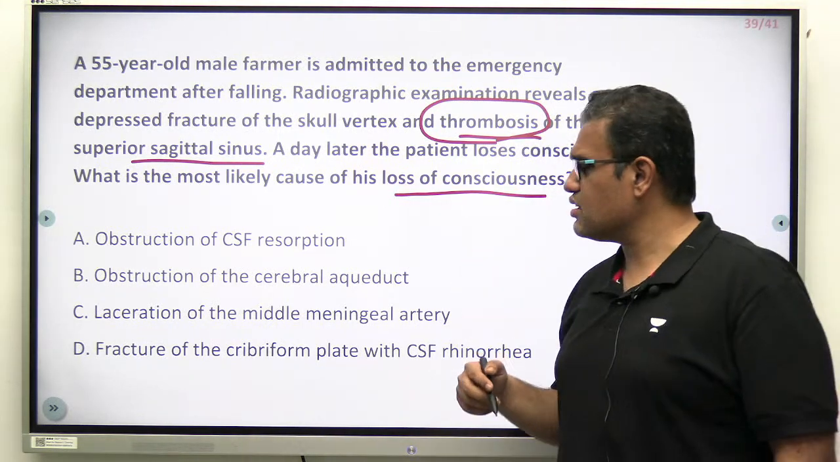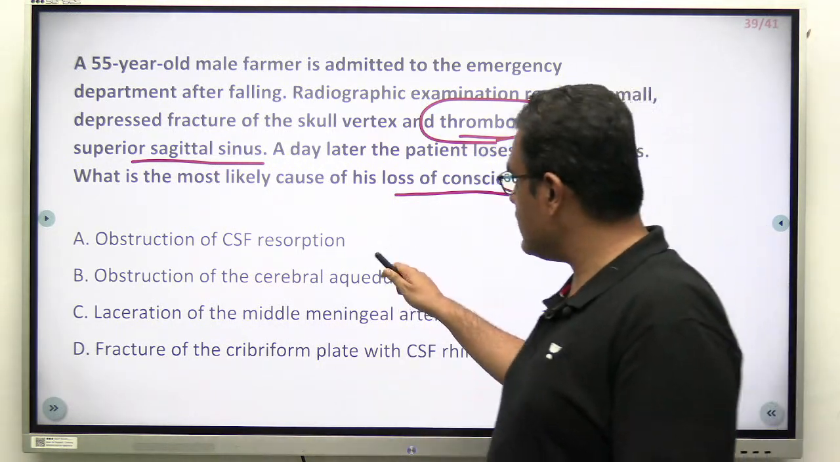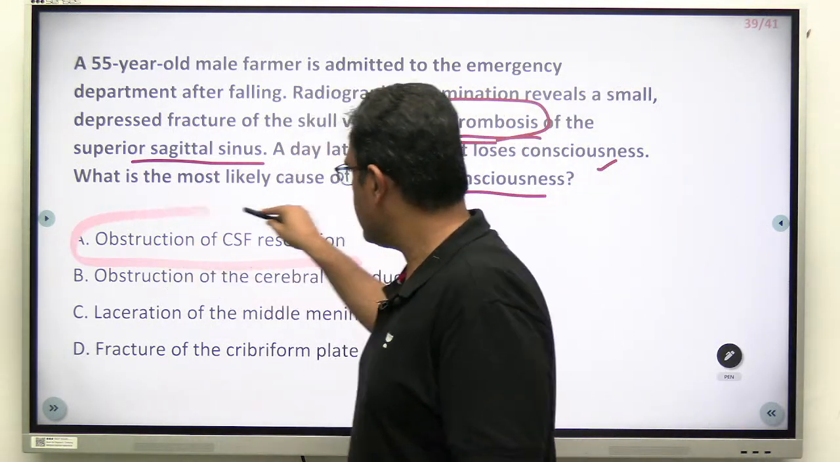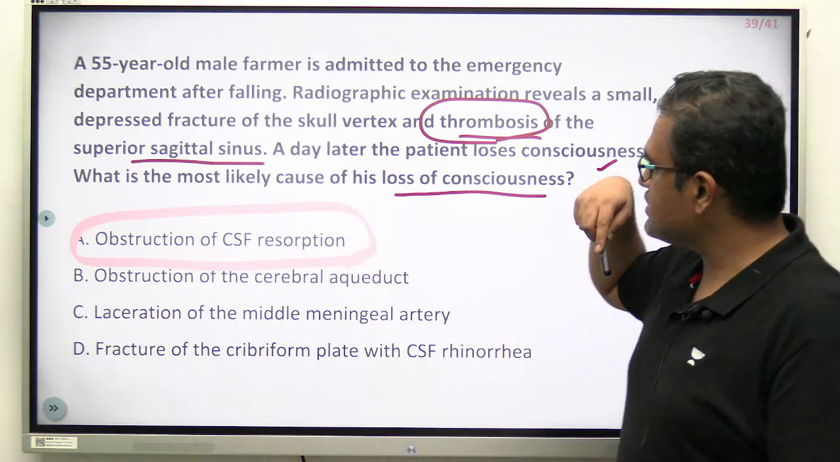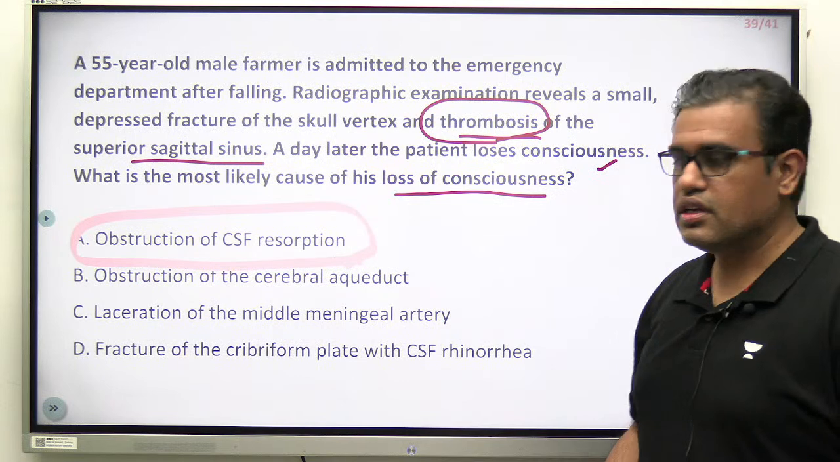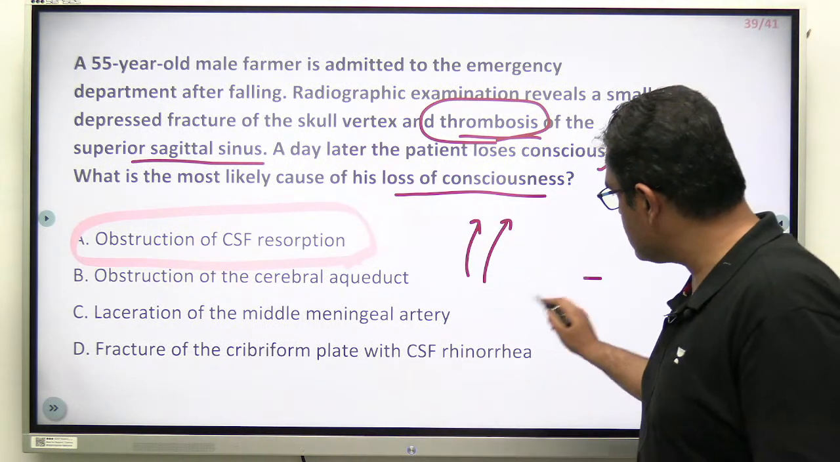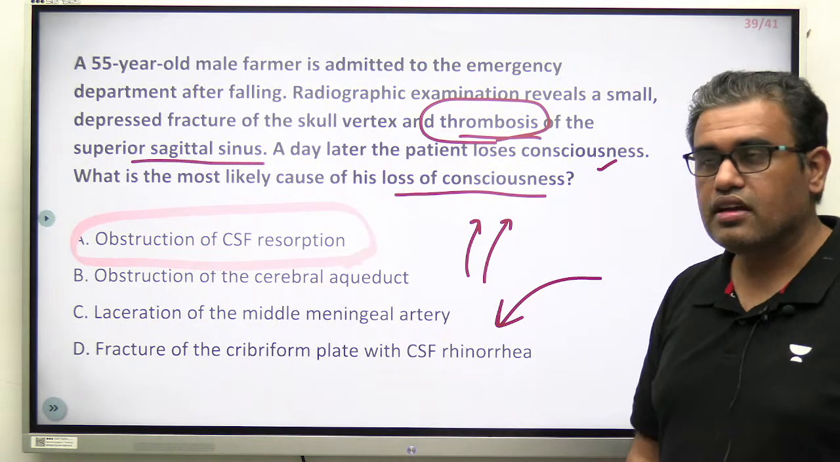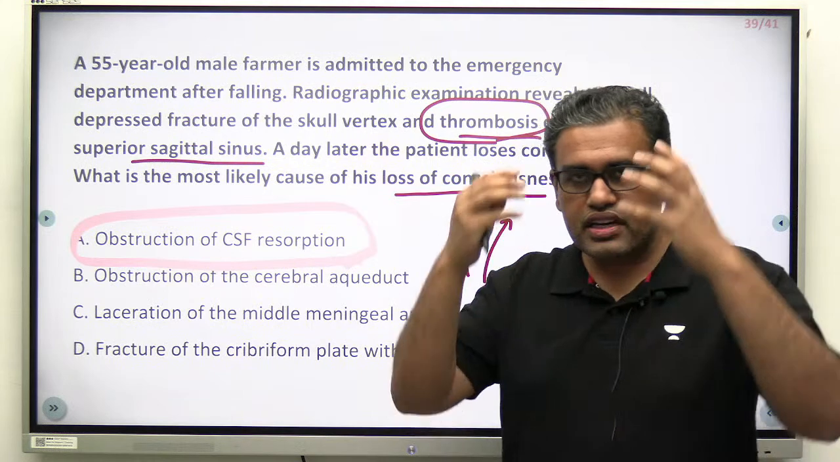I guess we discussed it slightly yesterday also. Arachnoid villi, remember arachnoid villi. So all of the CSF gets absorbed into the superior sagittal sinus via arachnoid villi. And if the superior sagittal sinus itself is getting blocked, obviously the CSF will not be able to be absorbed, but the formation is occurring inside the ventricles. So inside your brain the fluid is being formed, but it is not getting absorbed.